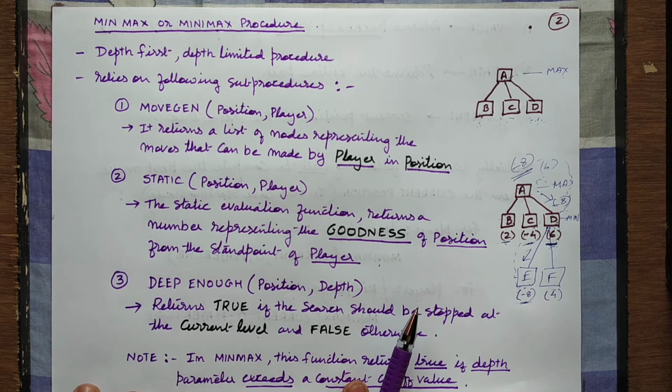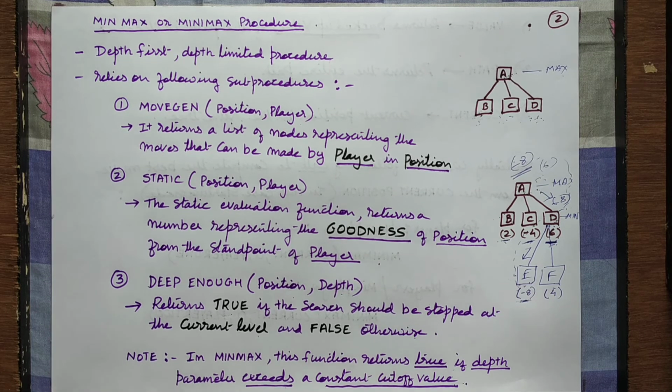Okay. Next, also in min-max, this particular function, deep enough function, returns true if the depth parameter exceeds a constant cutoff value. Now this constant cutoff value, as I have told you, the programmer will have to define, and that has to be defined experimentally.